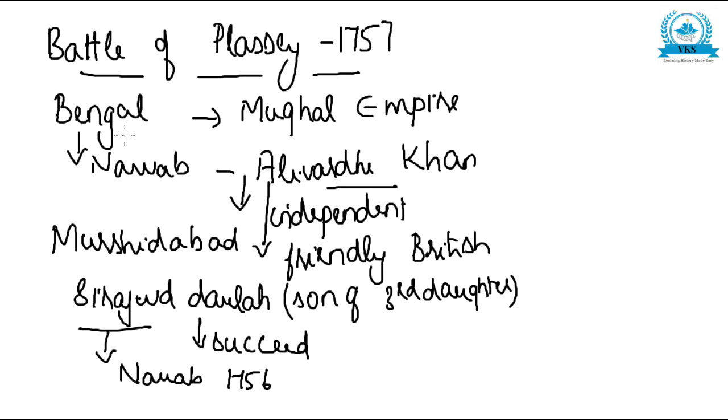So this was the background for the Battle of Plassey. Bengal Nawab Alivardi Khan had a friendly relationship with the British and he nominated the son of his third daughter, Siraj ud Daula, to succeed him, and Siraj became the Nawab in 1756. Now let us move on and find out the causes for the Battle of Plassey. What were the main causes?